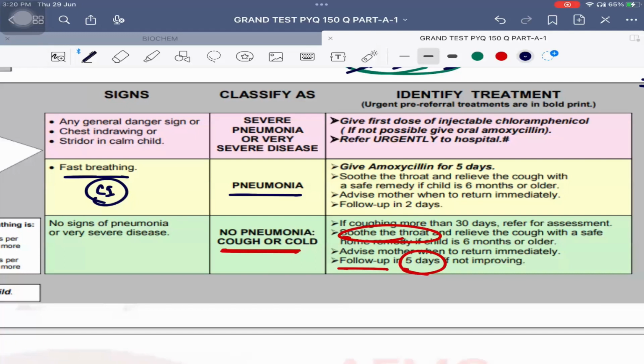If the child is having pneumonia, that is yellow category, we need to start antibiotics. Which is the safest antibiotic for the child? Amoxicillin, and the antibiotic course should be given for a span of 5 days. Follow-up should be done in 2 days usually.